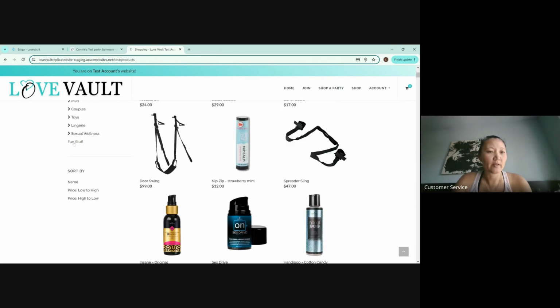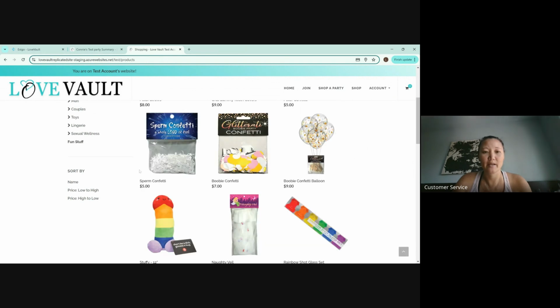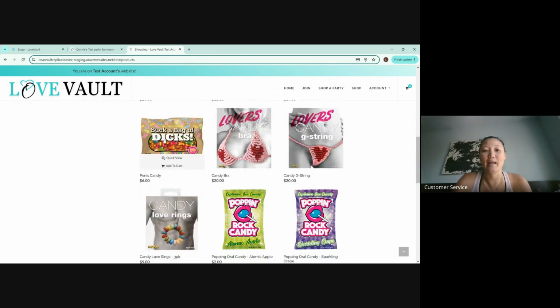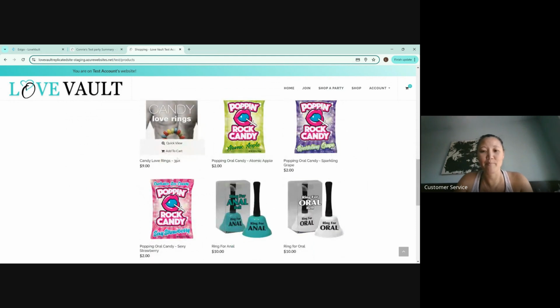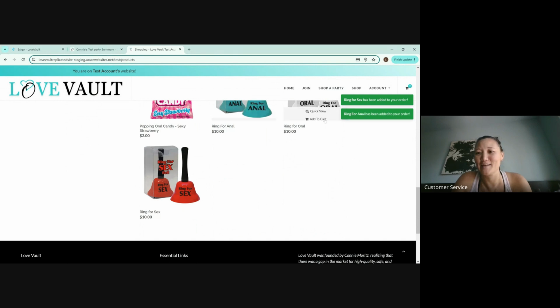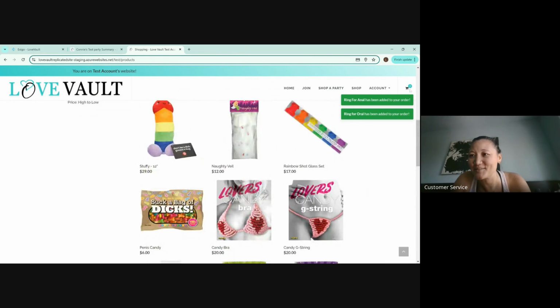And just so you know, where are the party stuff? Here's the fun stuff right here. If they want, look, they got confetti that they can do. They got balloons. They got shot glasses. They can get this bag of candy, and then they can make their own little gift bags if they wanted to, like Pop Rocks. Oh, come on! This is so fun. Okay, so let's just go ahead and add 1 of each of these because these bells are the cutest, 100%, right?